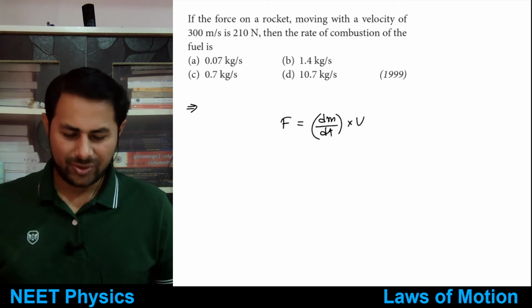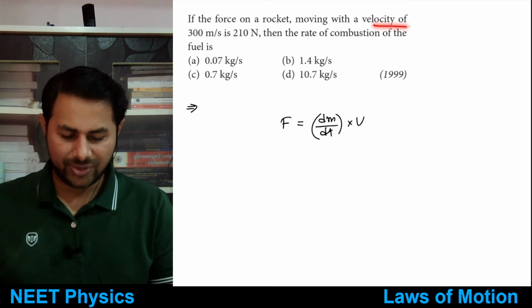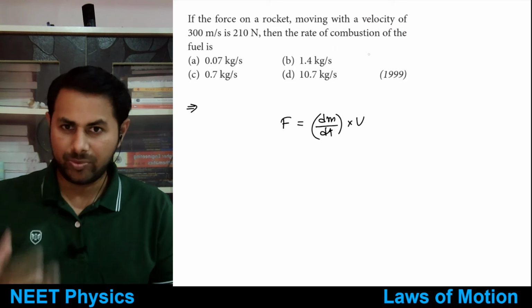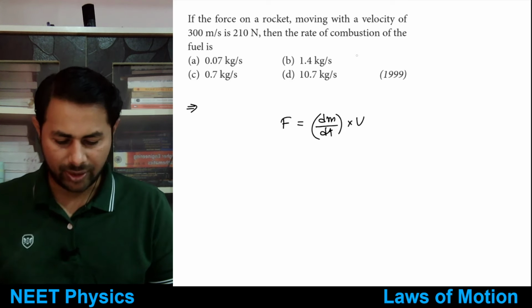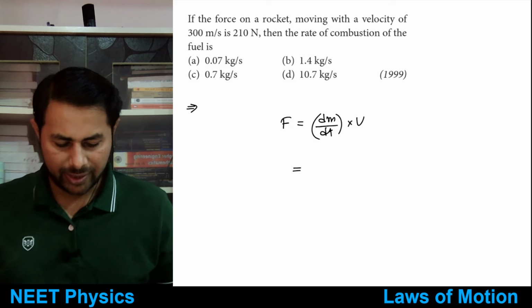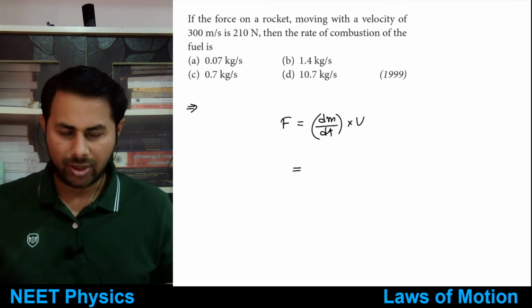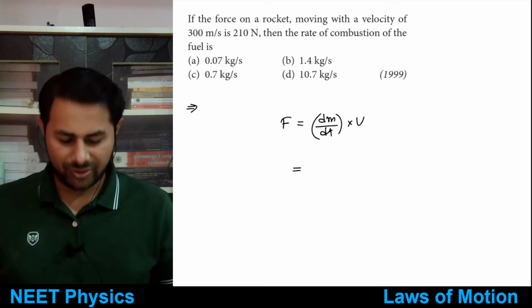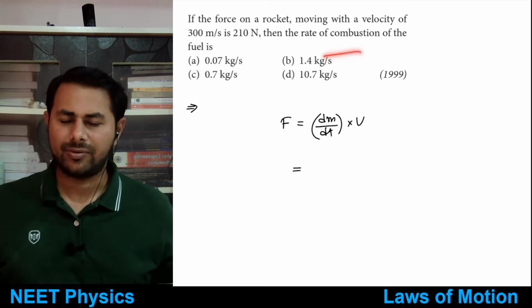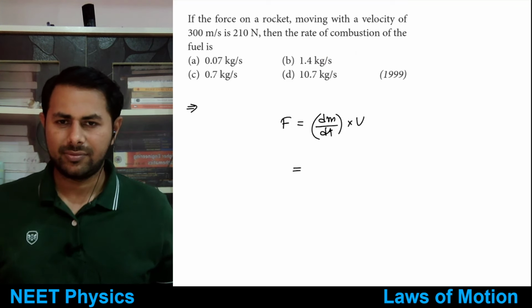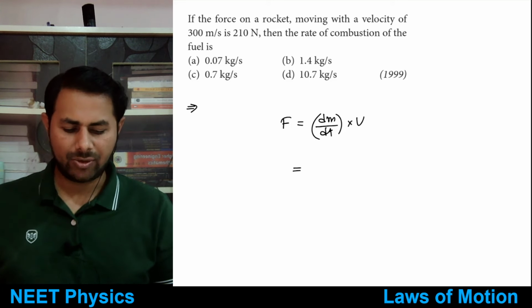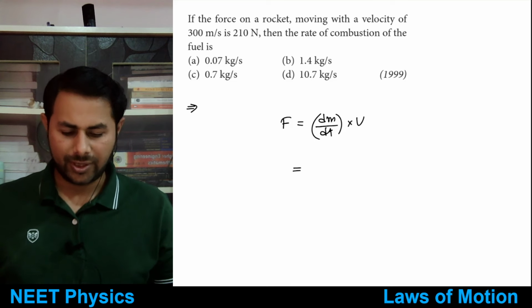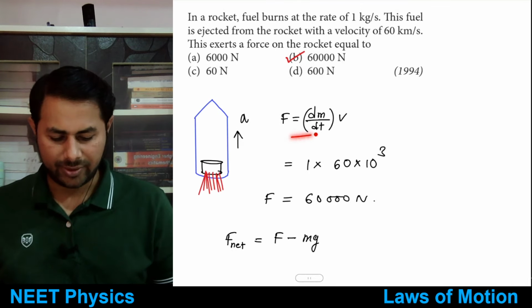Okay, so now we'll assume that this is speed of the combustion fuel, okay, which is coming out of the rocket, and then this thing will be the option C that you said, it's correct. Okay, speed of the rocket you cannot find out using this information, right? Speed of the rocket cannot be found using this information, okay, or using this formula also.